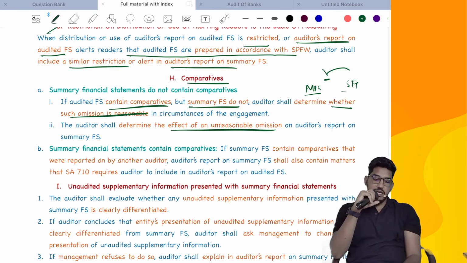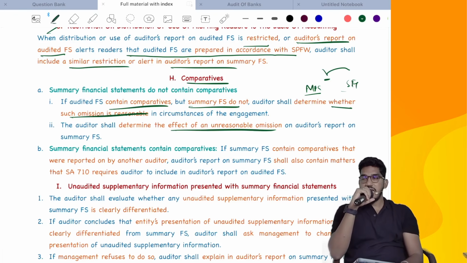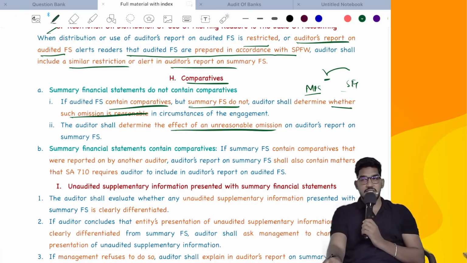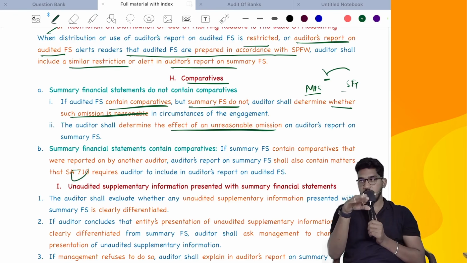Next, summary financial statements contain comparatives. That means last year's information is presented. If the summary financial statements contain comparatives that were reported by another auditor, the auditor's report on summary financial statements shall contain matters as per SA810. SA810 is still pending for discussion. I will explain it. If last year's financial statements are included and were audited by another auditor, in some cases you have to include some information in your audit report. We will see what that information is in SA810. Those SA810 requirements you also have to comply with. Simply remember that if comparative information is also presented in the summary financial statements, SA810 also will become applicable.